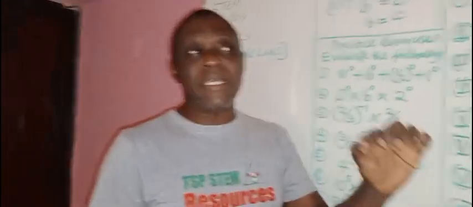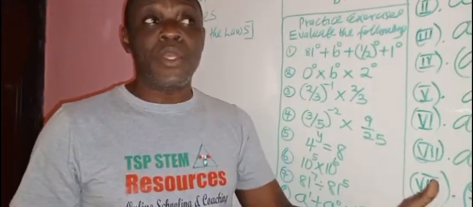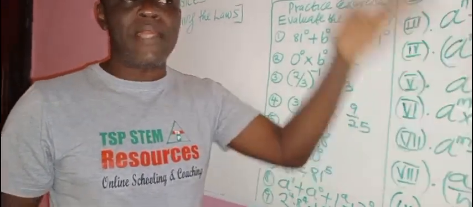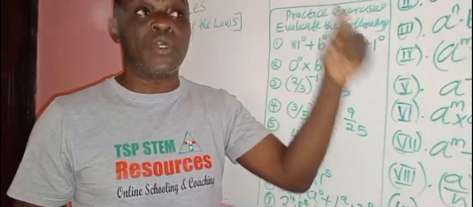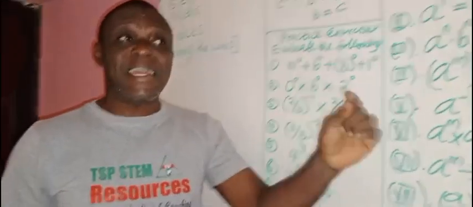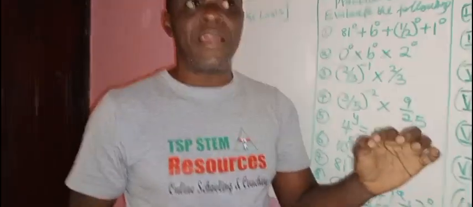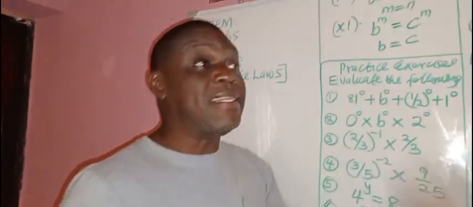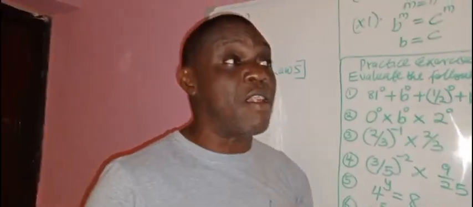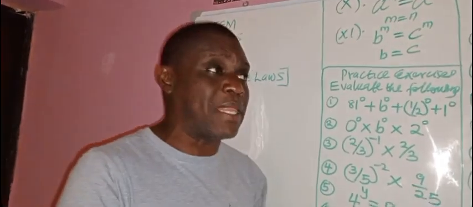It is a topic we see beginning from primary 2, through the whole of primary school, junior secondary school, secondary school, down to the university. There is no engineering student, no one with a scientific background, who will not do indices in their undergraduate level in the university. So all through from JSS 2, indices has been occurring in our curriculum, in our syllabus, and so it is very important.